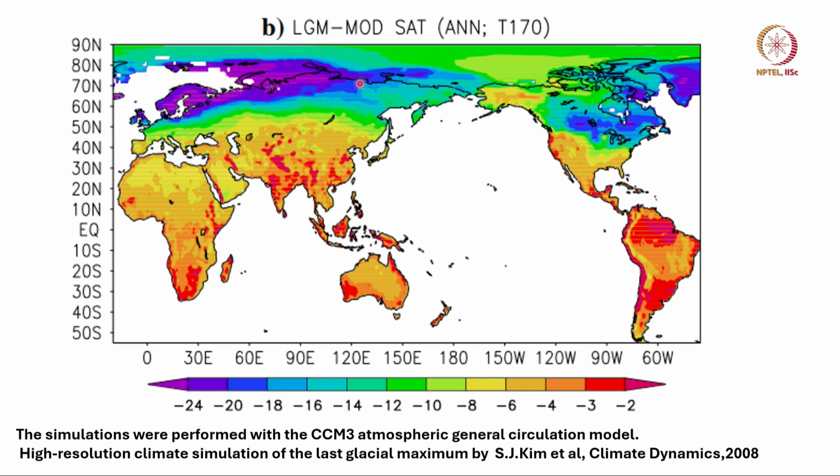You can see that they were very cold because of thick ice sheets, but the tropics were only colder by 2 to 3 degrees. So, this is a huge variation between the tropics and the northern polar region as regards the surface temperature.